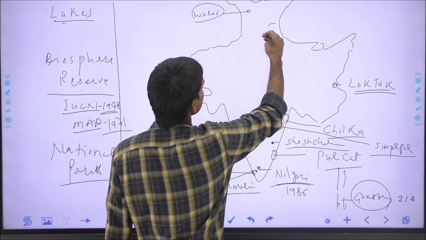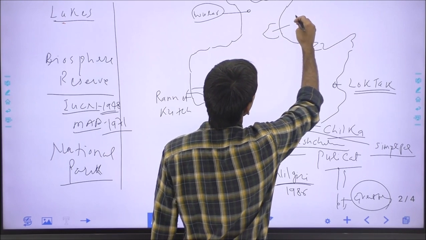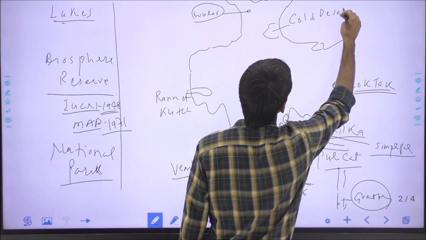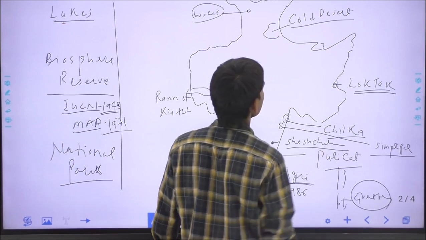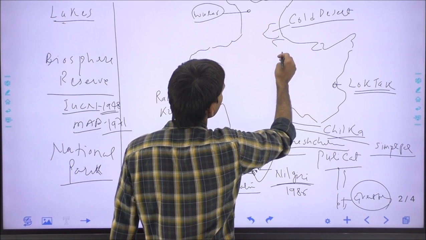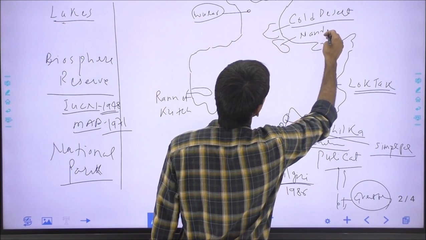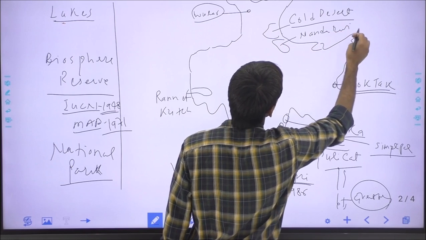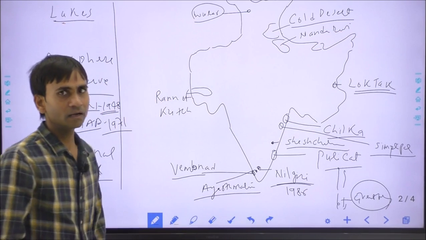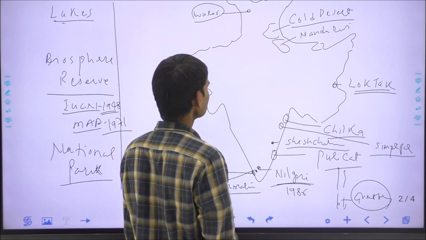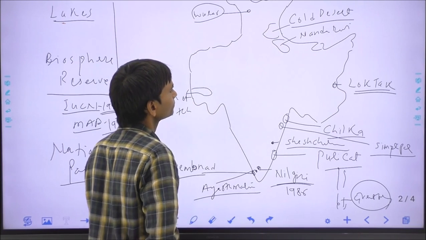In Himachal Pradesh, this is the Cold Desert biosphere reserve. In Uttarakhand, this is the Nanda Devi, also the highest peak in India, 7,816 meters high. Nanda Devi biosphere reserve.